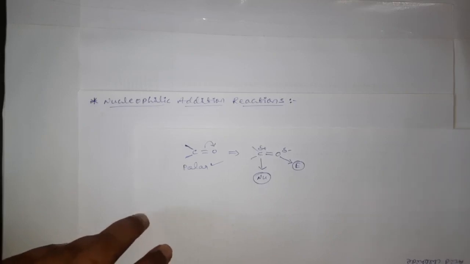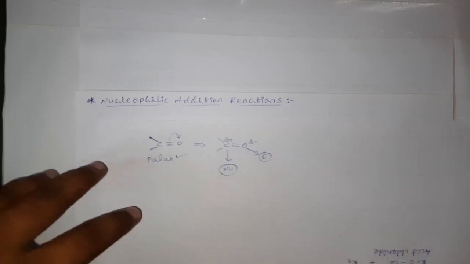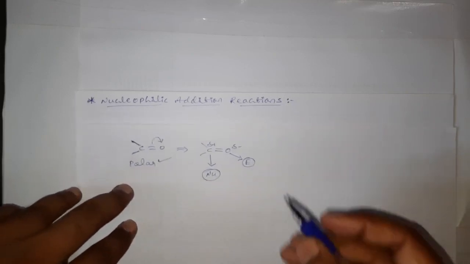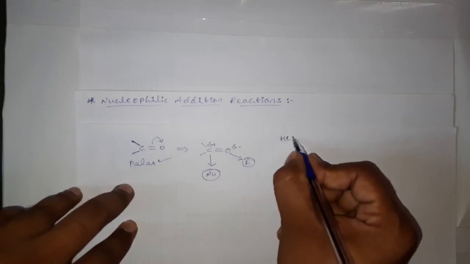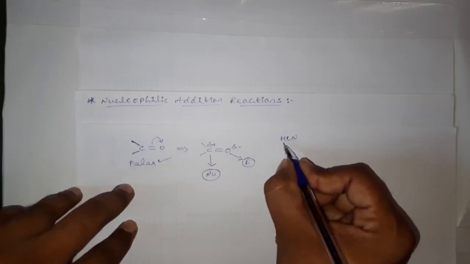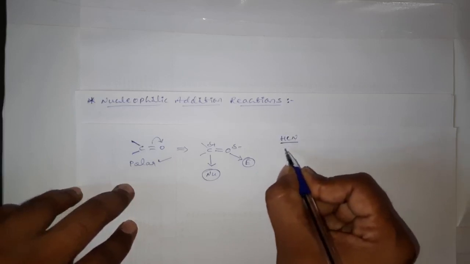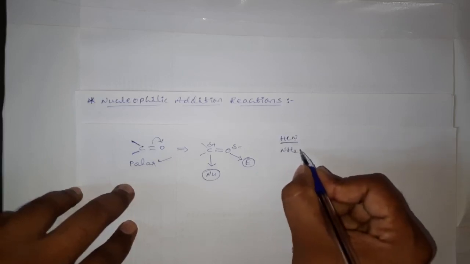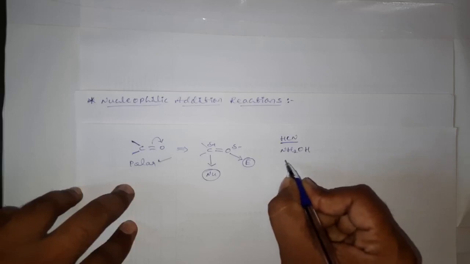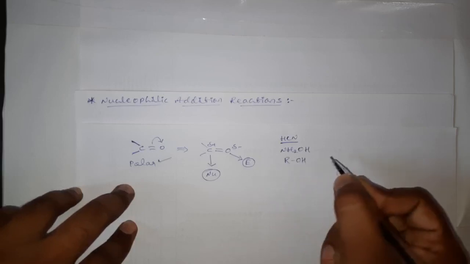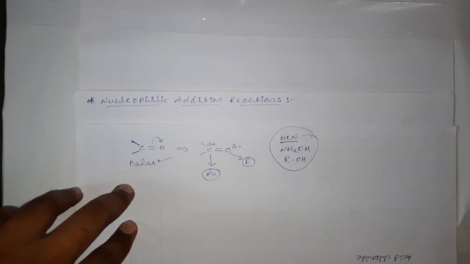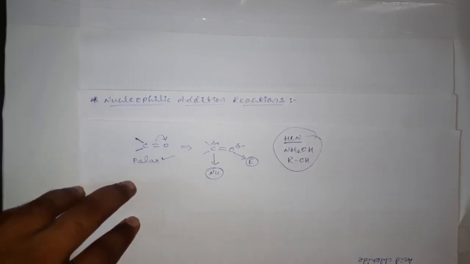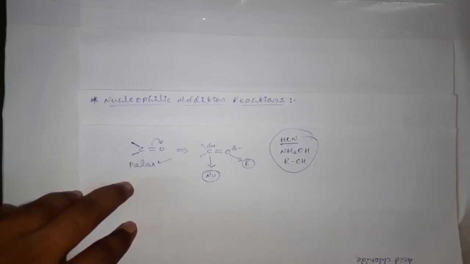Here we are going to discuss the reactions of aldehydes and ketones with hydrogen cyanide, HCN, hydroxylamine, NH2OH, and alcohol, ROH. These are all the best examples of nucleophilic addition reactions to the carbonyl group of aldehydes and ketones.